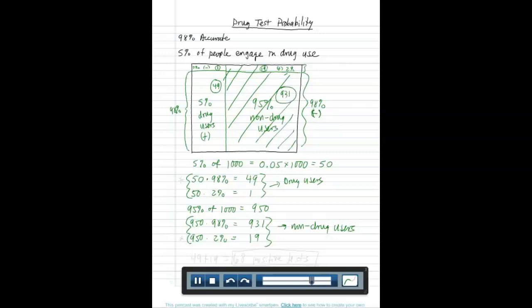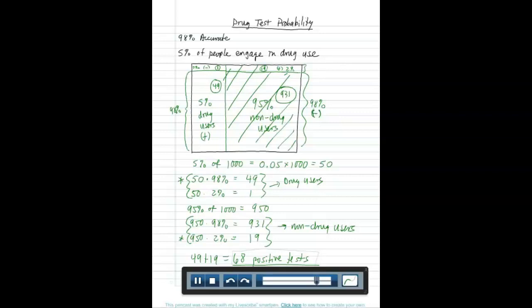The question says, if someone tests positive. Now look at the picture. How many people tested positive? The 49 people from the drug user population tested positive, and the 19 people from the non-drug user population tested positive. That's a total of 49 plus 19. I think that's 68 positive tests. So 68 people tested positive. The question is, if someone tests positive, okay, 68 people tested positive, how likely is it that that person has actually engaged in drug use?